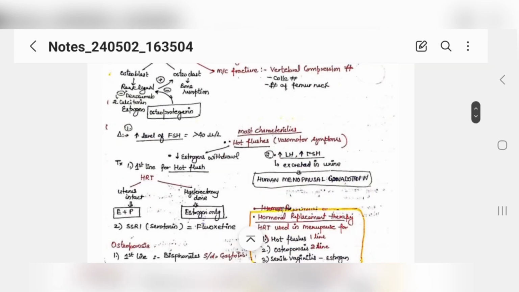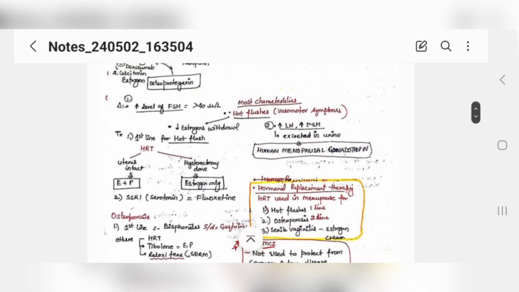Now the levels of FSH. If the level of FSH is more than 40, it indicates menopause, right? The most important characteristic of a menopausal female is hot flushes. She complains of vasomotor symptoms, excessive sweating, heat, reddening of face. These are because of the withdrawal of estrogen. And one more thing, LH and FSH are increased because of the low levels of estrogen, and they will be released in urine also. That is called human menopausal gonadotropin.